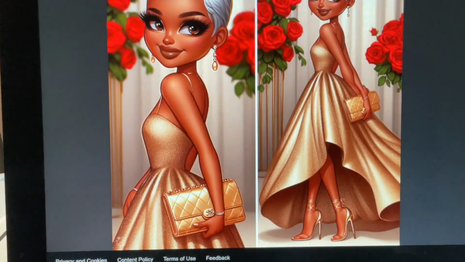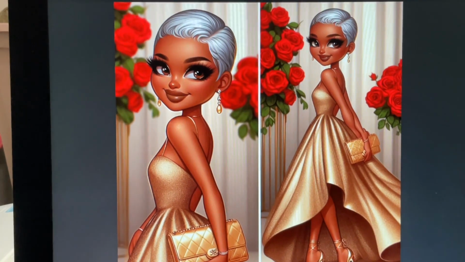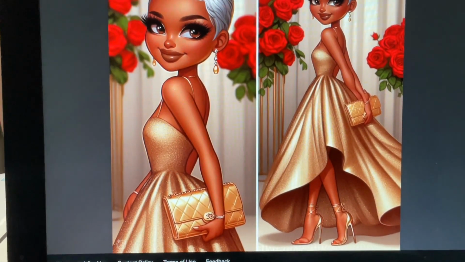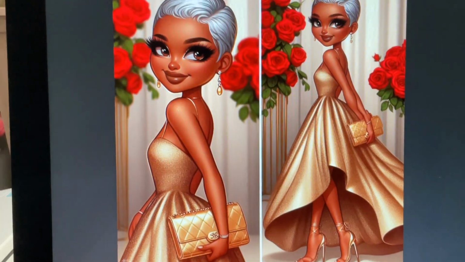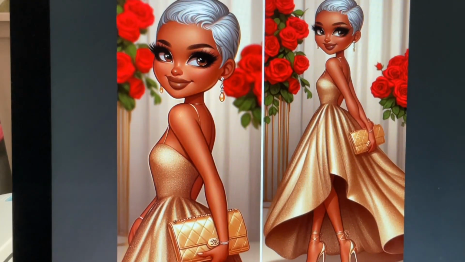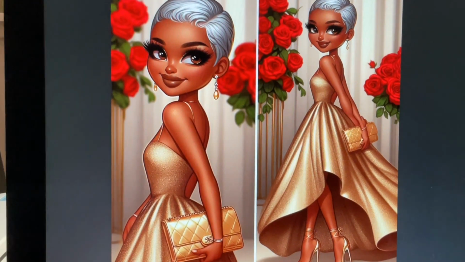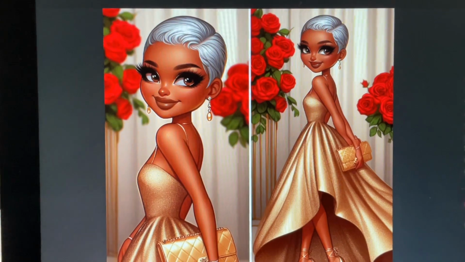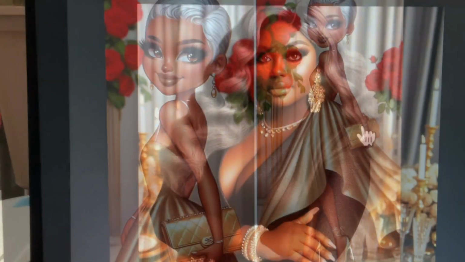Now, I did her. I think she is absolutely gorgeous. She is so cute with those big eyes. And I did the gold dress with the purse and the shoes with the roses in the back. I thought this was, as my twins say, "Mama, you fancy." So I thought this was really fancy and cute.